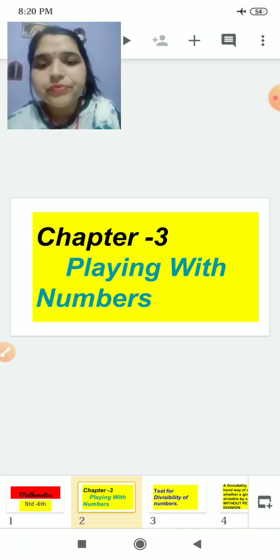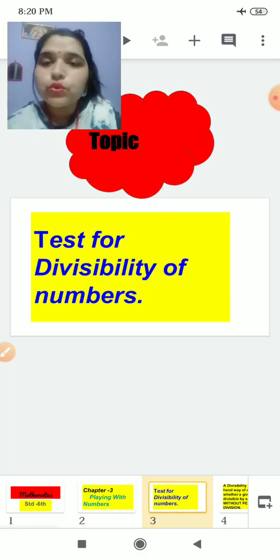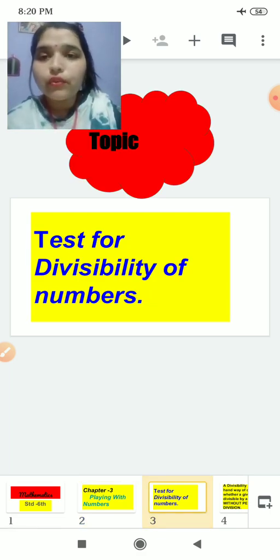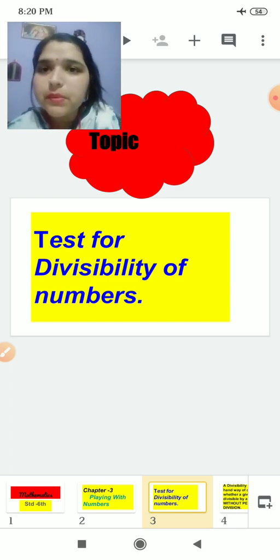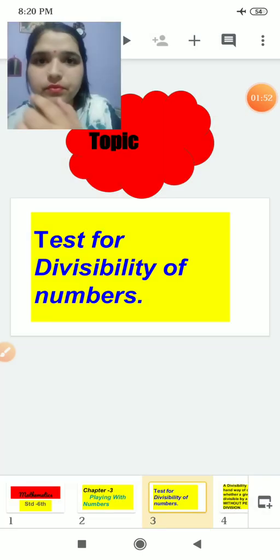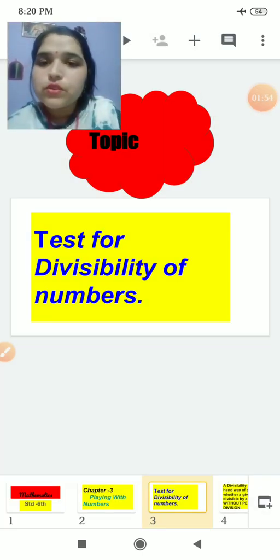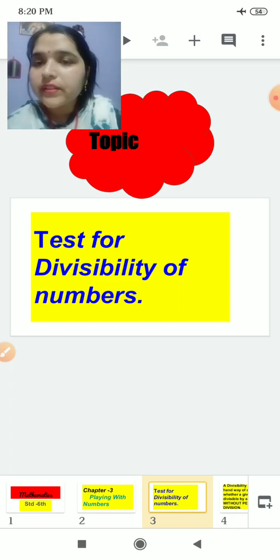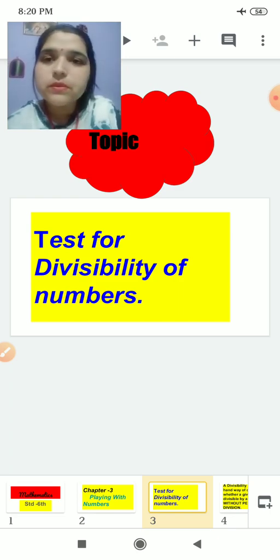Okay children, today your topic is the test for divisibility of numbers. We are going to discuss whether a number is divisible or not. Divisibility means division.